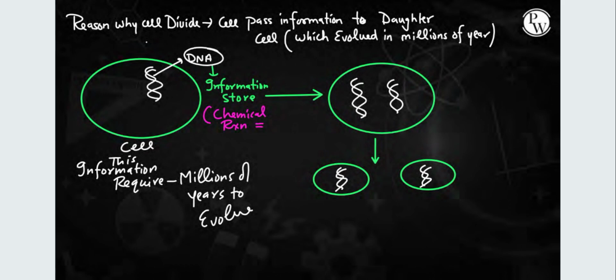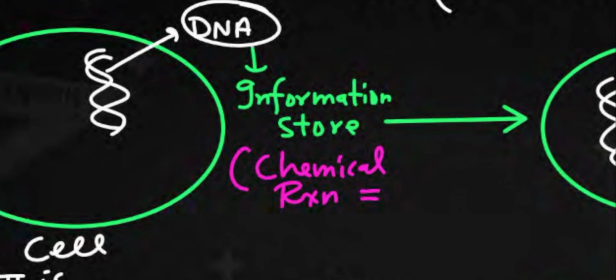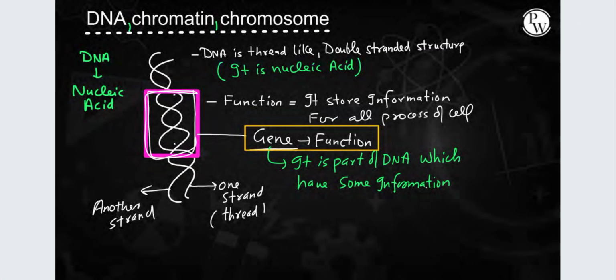So the cell has to divide to pass the hereditary information which it already contains. All right. So to pass the hereditary information, the cell needs to divide. All right, let's move forward further.